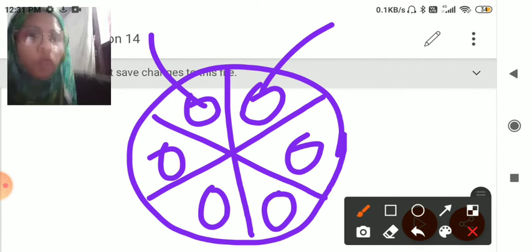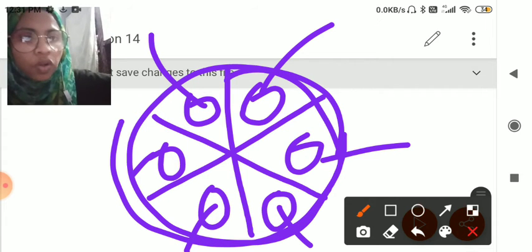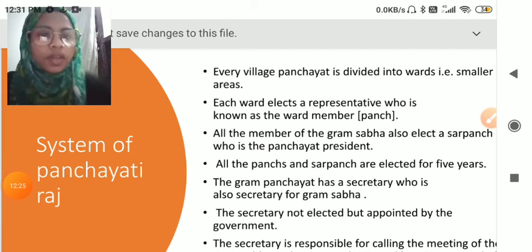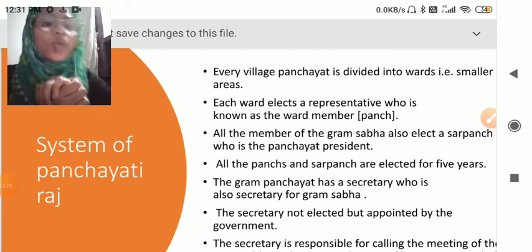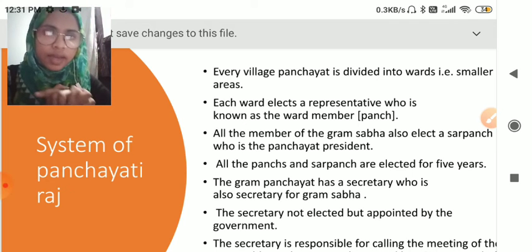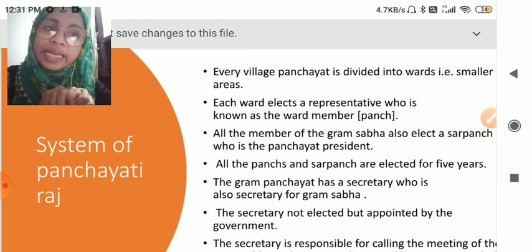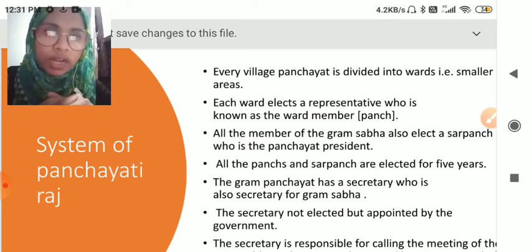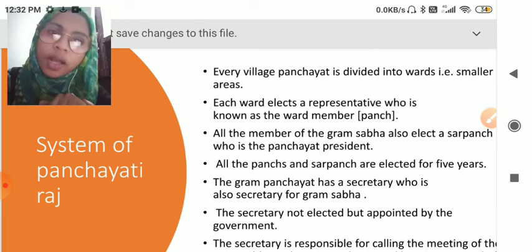These will be called wards, and this whole is called the whole village, right? And each ward elects a representative who is known as the ward member or panch.